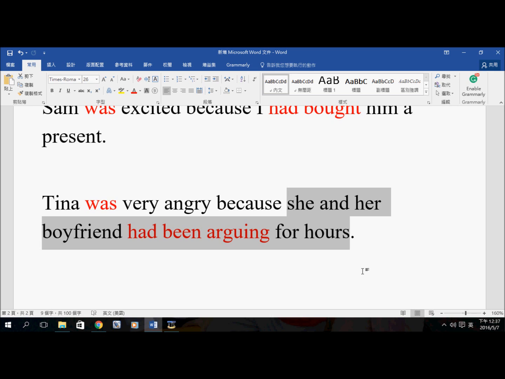If I had written this in the past perfect tense, I would have no way of knowing how long and why she was so angry. The reason why she was so angry is because they have been arguing for a long time, and it was tiring. Okay, so that's why we use the past perfect continuous tense.